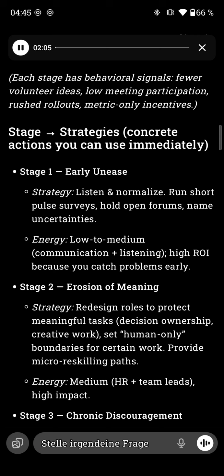Stage strategies: concrete actions you can use immediately. Stage 1, early unease. Strategy: listen and normalize. Run short pulse surveys, hold open forums, name uncertainties.